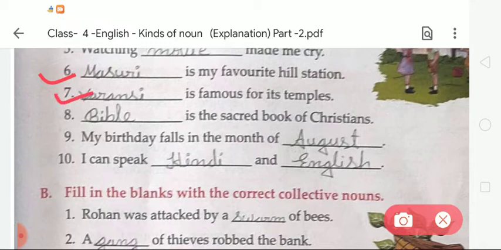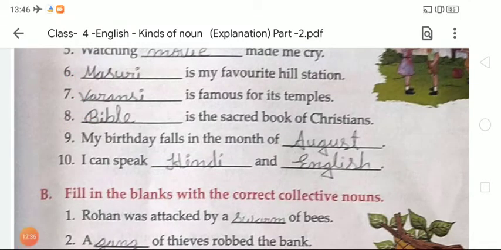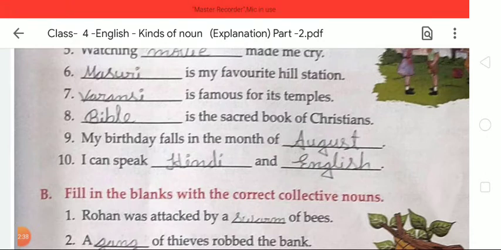Now the 7th: dash is famous for its temples. We all know that Varanasi is famous for its temples. Now the next, number 8: dash is the sacred book of Christians. Bible is the sacred book of Christians. So we have to write here Bible.